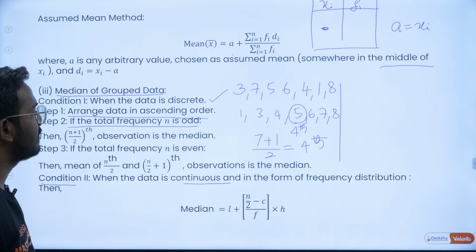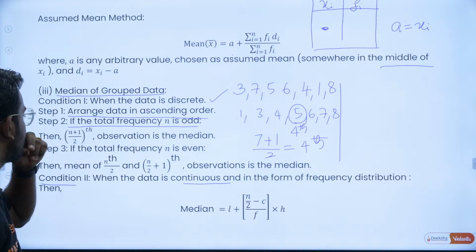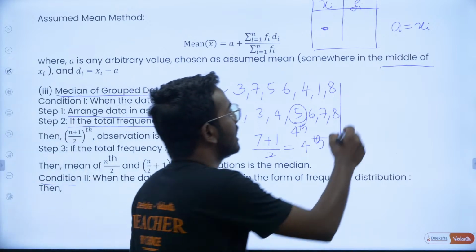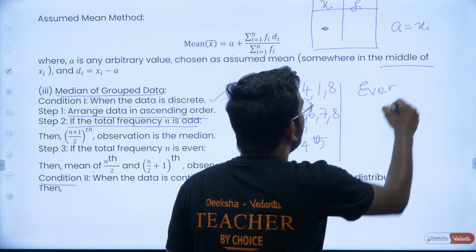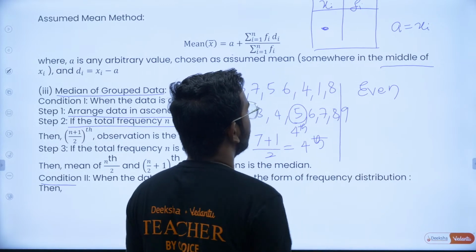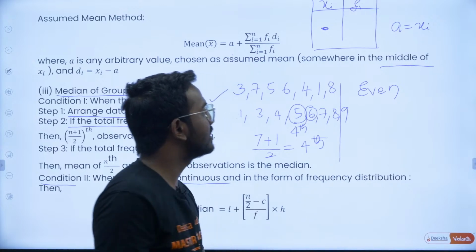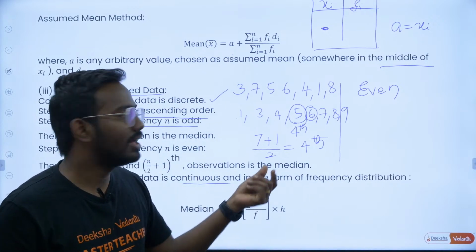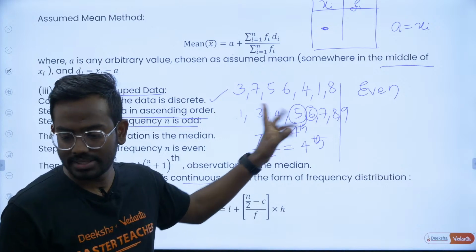So this is the first way of getting the median. The next way: if the number of observations is even, then you will have two medians. So if you had 9 also here, then the 5th and 6th terms are both medians. Then how do you get the median? The average of these two, that is 5 plus 6 by 2.